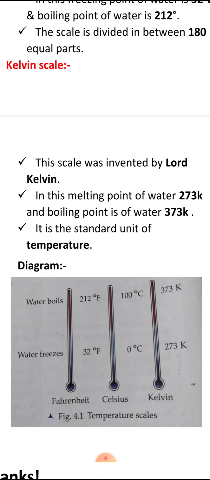That is the melting point of water. Similarly, 100 degree Celsius, 212 degree Fahrenheit, 373 Kelvin are the boiling point of water in different scales, respectively in Celsius, Fahrenheit and Kelvin.